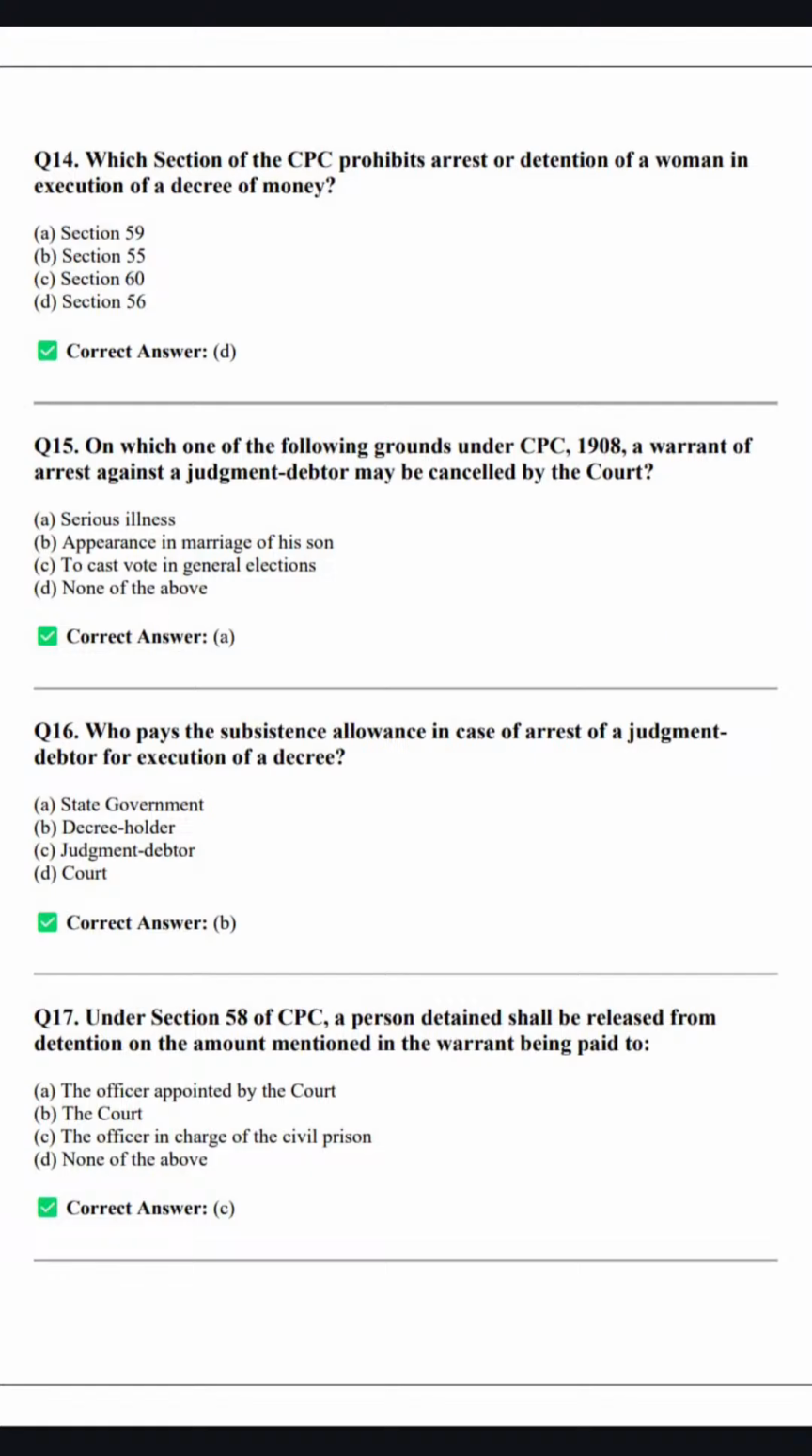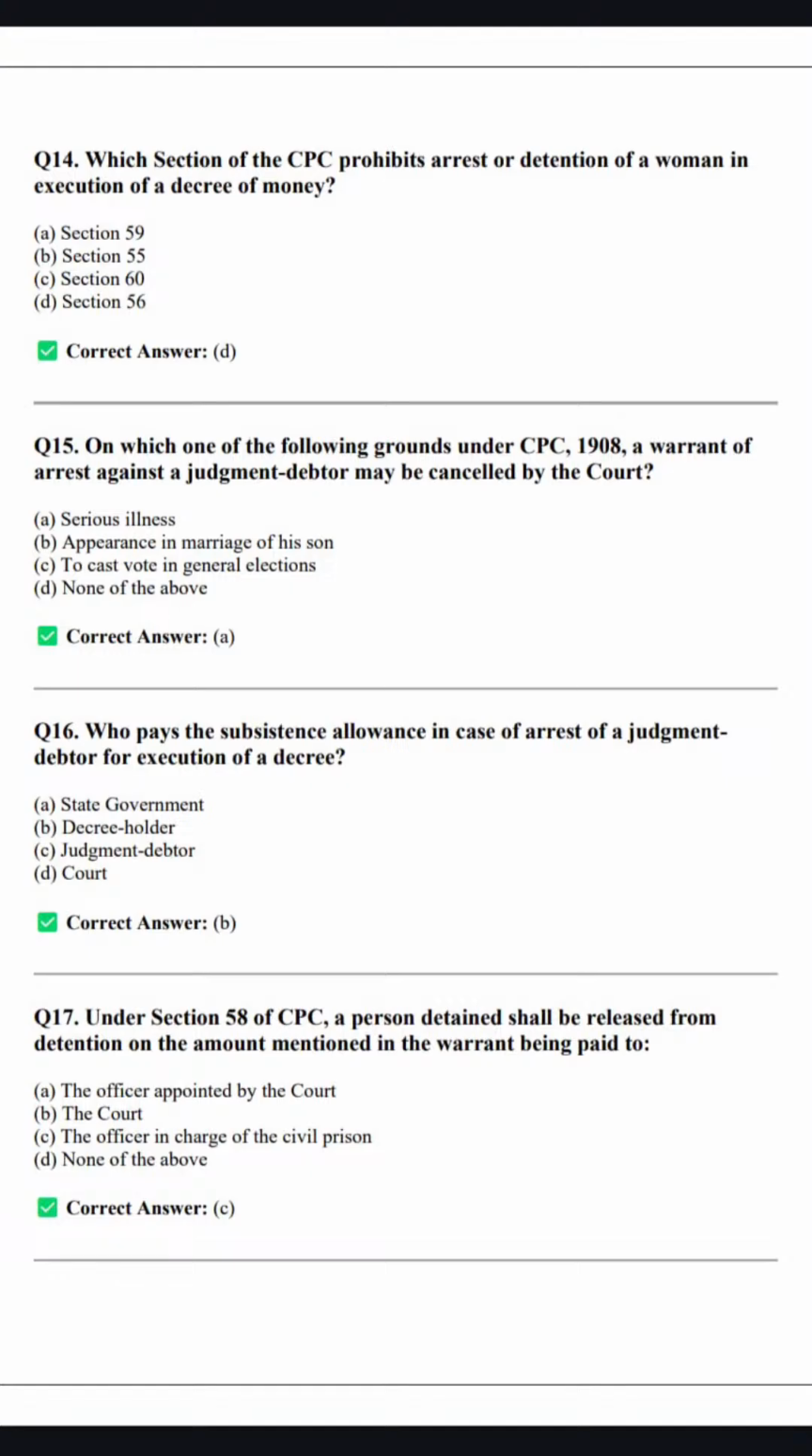So the subsistence allowance in case of arrest of a judgment debtor for execution of a decree shall be paid by decree holder. Obviously, decree holder will do. And who is decree holder? जिसके फेवर में डिक्री आया है. And who is judgment debtor? जिसके अगेंस्ट में डिक्री पास हुआ है. ठीक है ना? And you are clear about the definition clause related to these two words, right? I have already told you in the classes. And if you know, please write in the comment section. Thank you. आगे बढ़ते हैं.